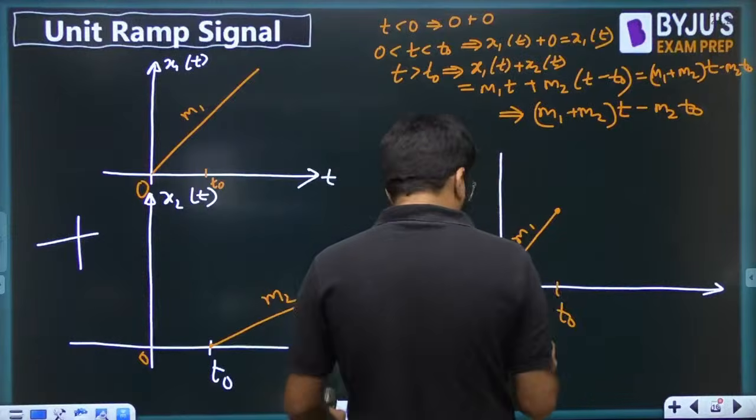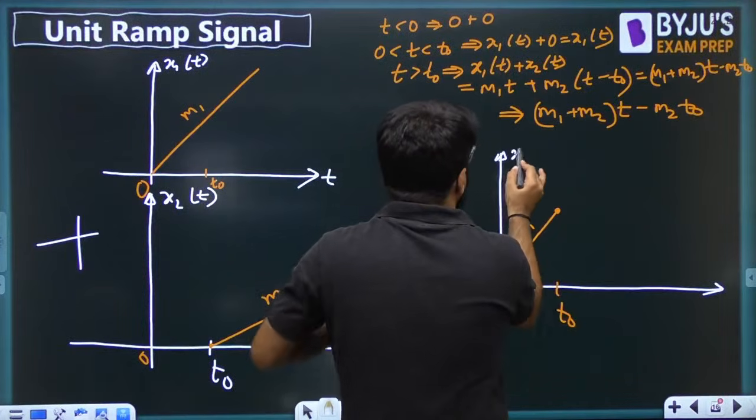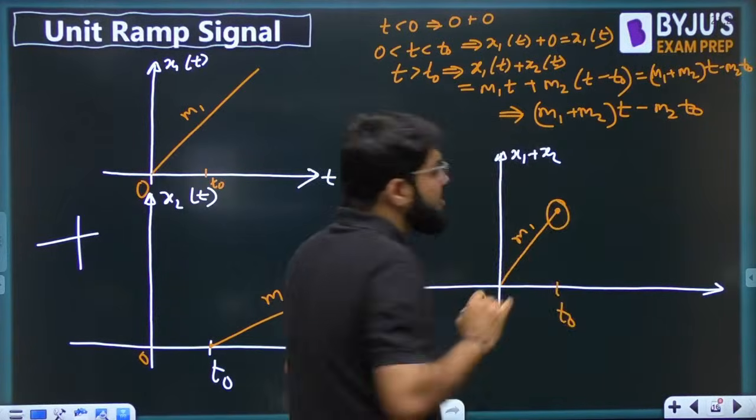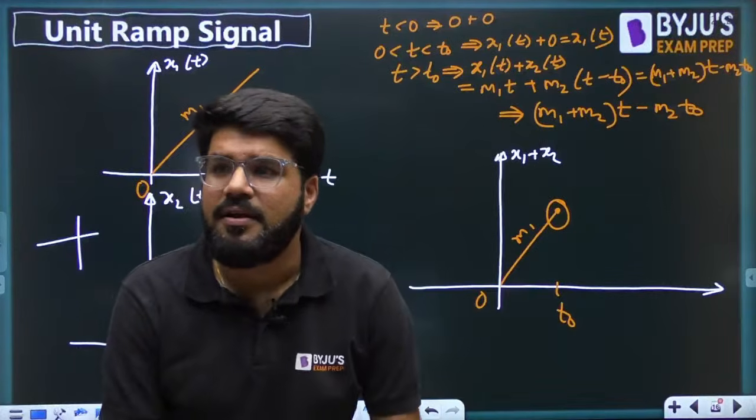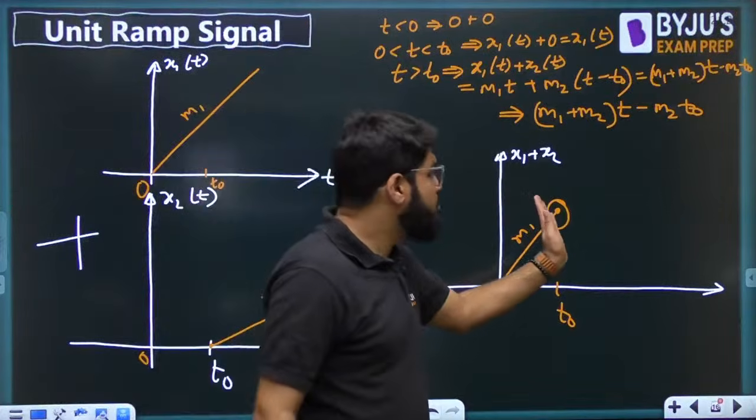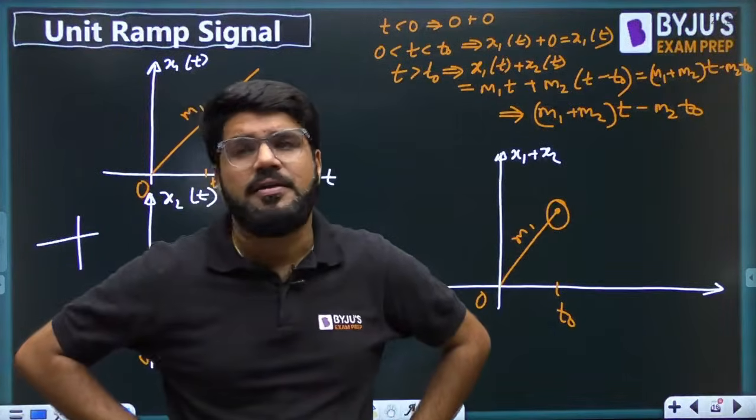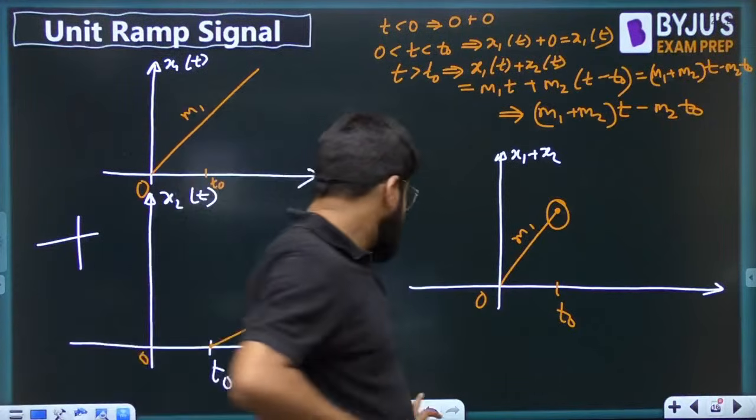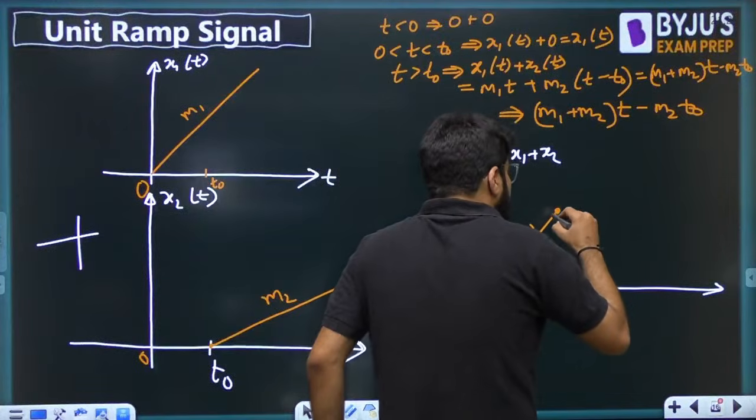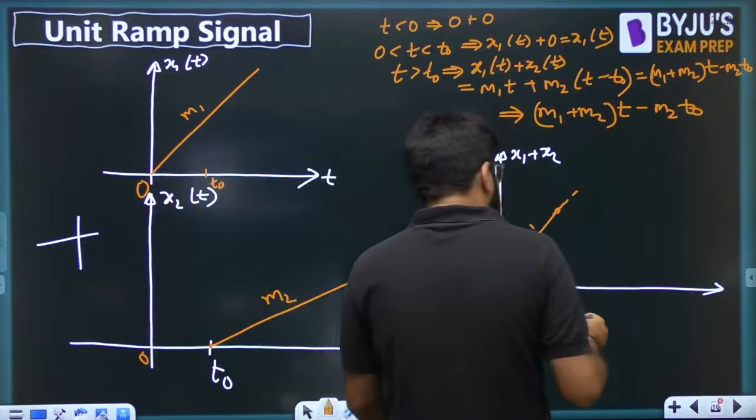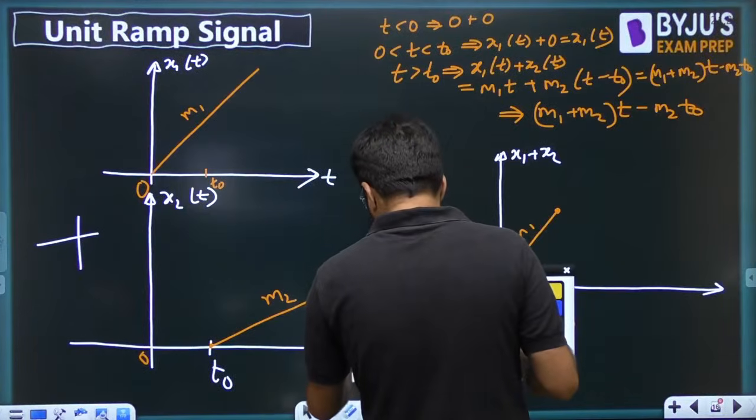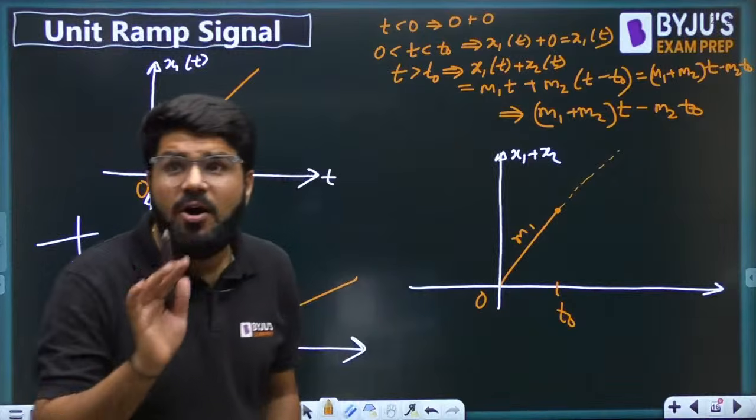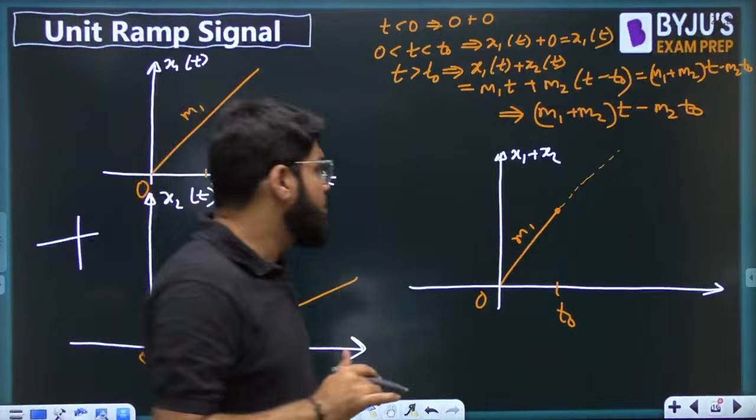That means after this point, the signal will again be a straight line. But the slope of the straight line will now be m1 plus m2. The slope before this was m1. But now the slope is going to make a transition. It is going to change.